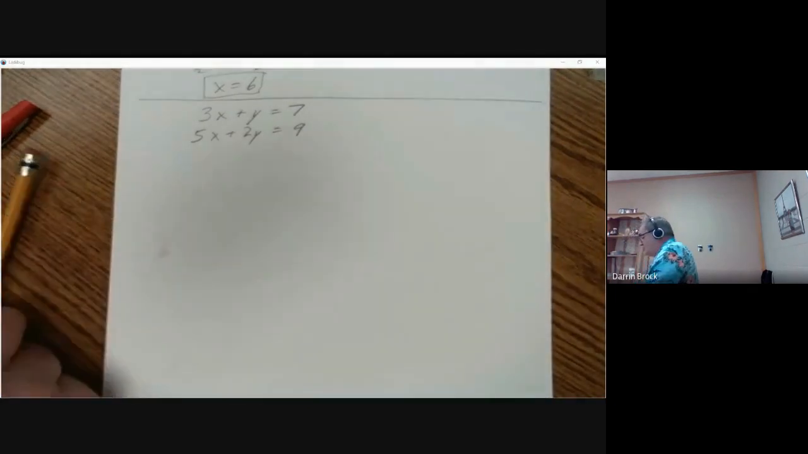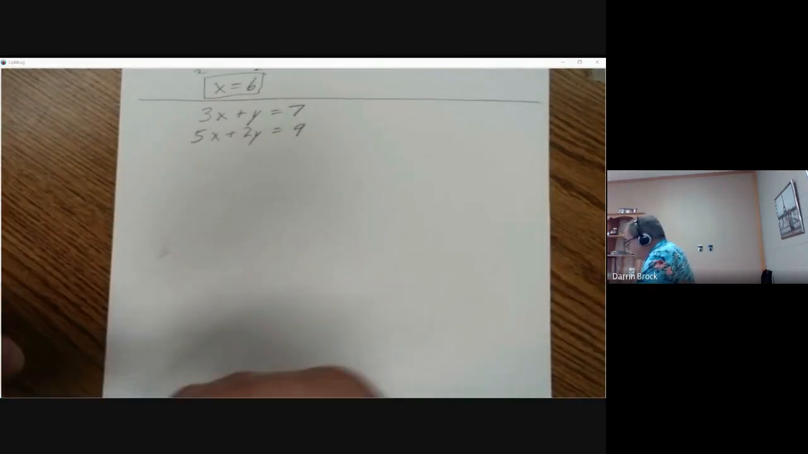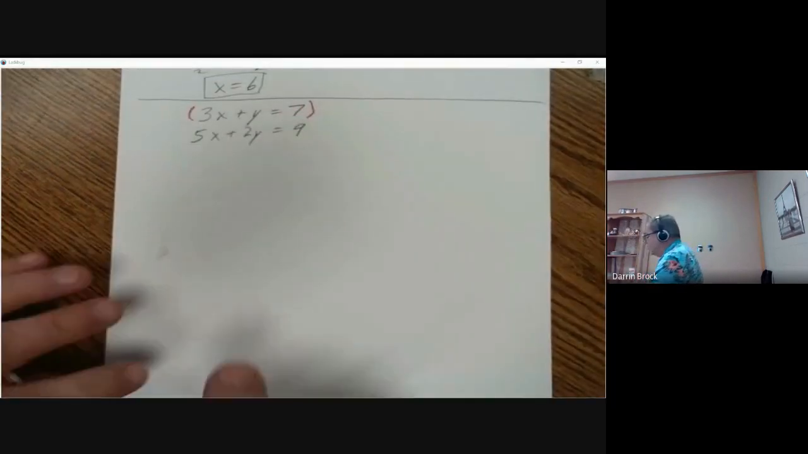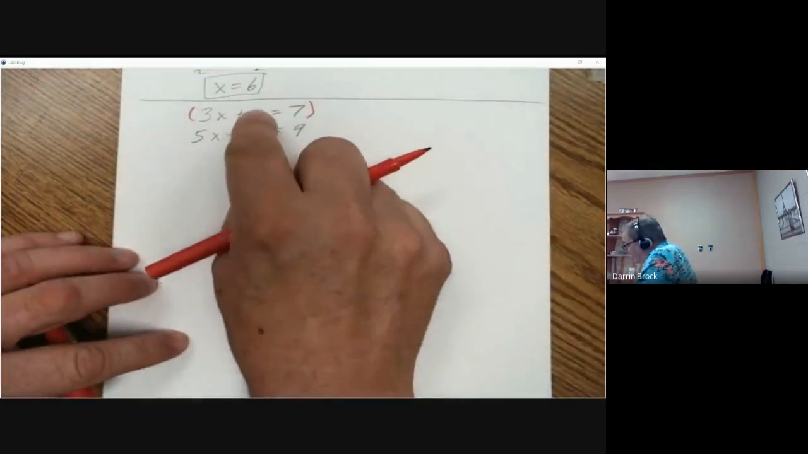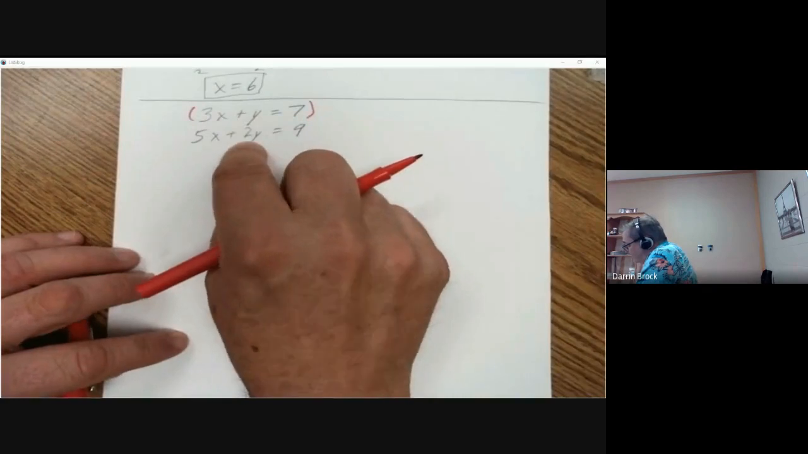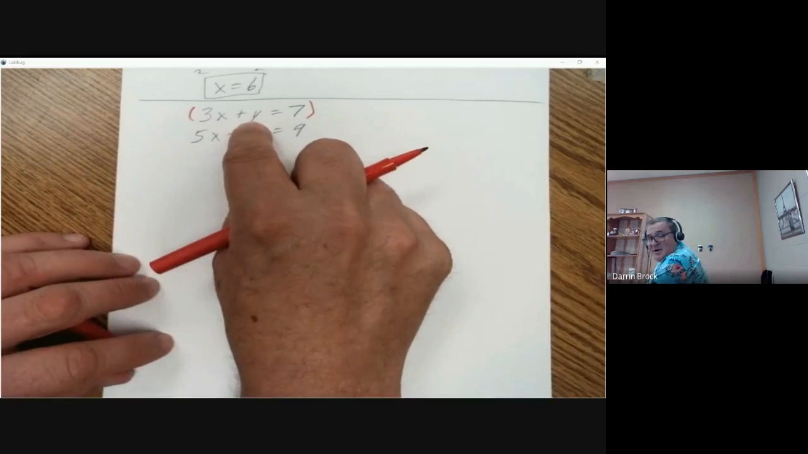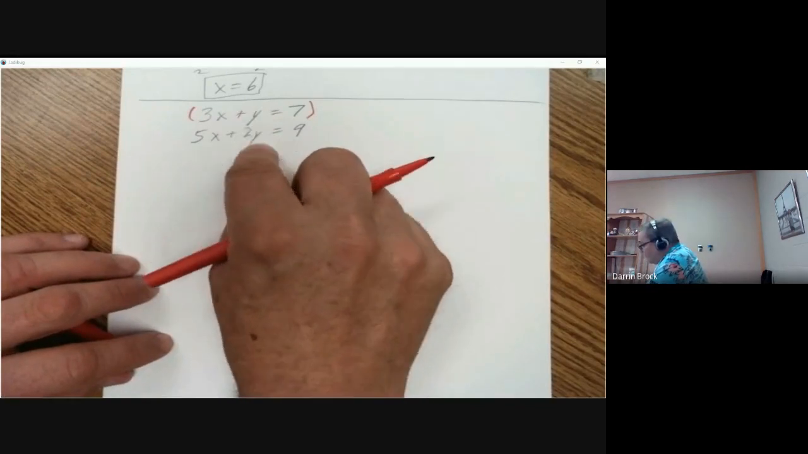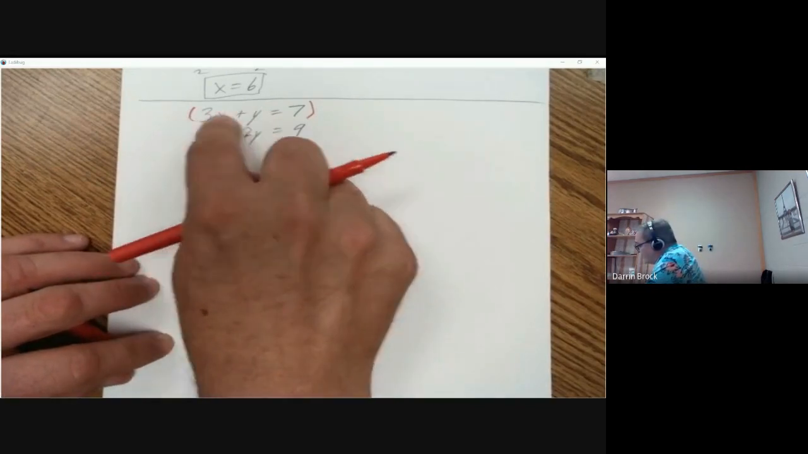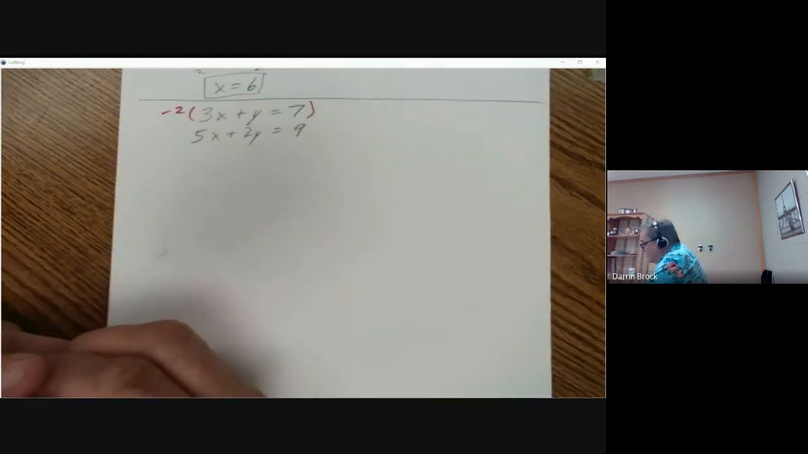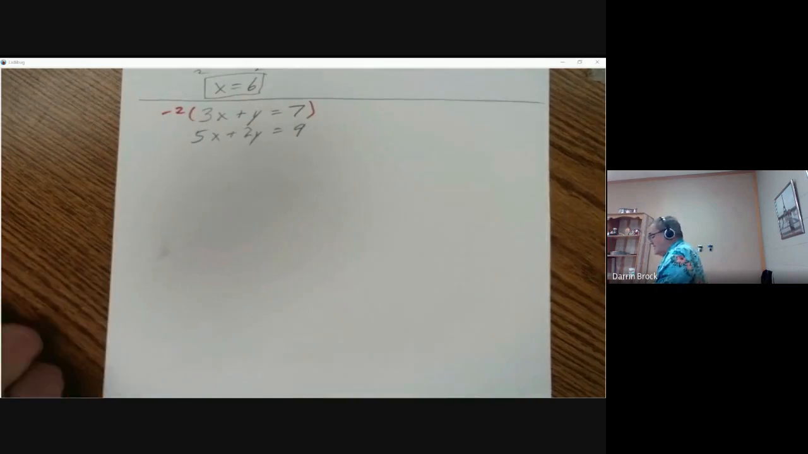So what we're going to do is take this first one. We can choose either one; we have lots of options here. I see I have a y and I have a 2y. Since this is a 2y, if this was a negative 2y, it would go away, because that would make it 0 when I add them together. So if I take this entire equation and multiply it by negative 2, that will cause it to go away when I add them together.